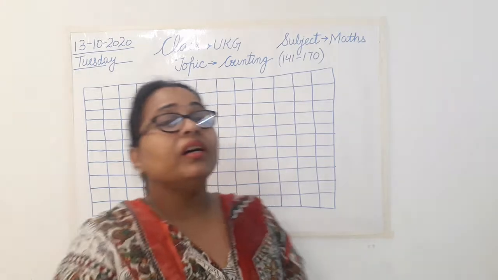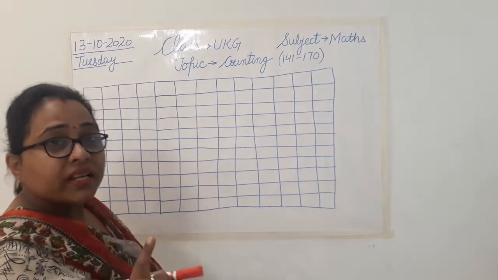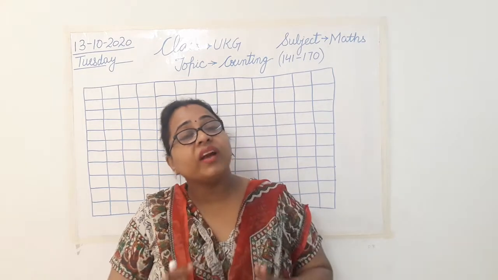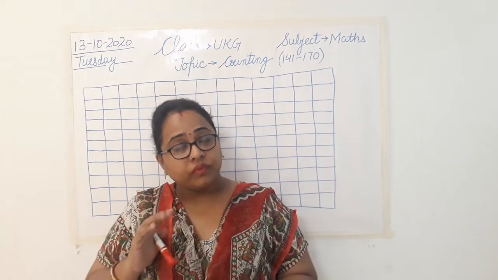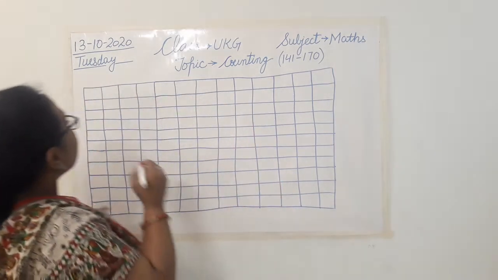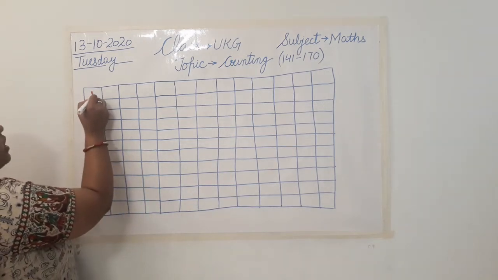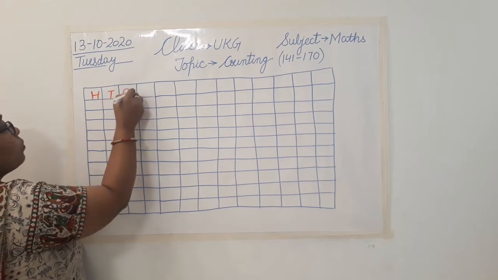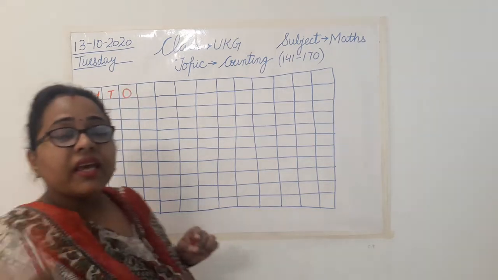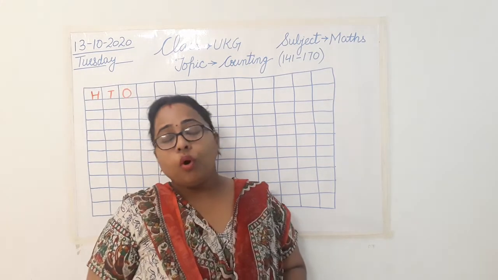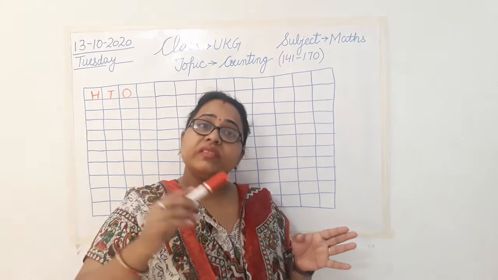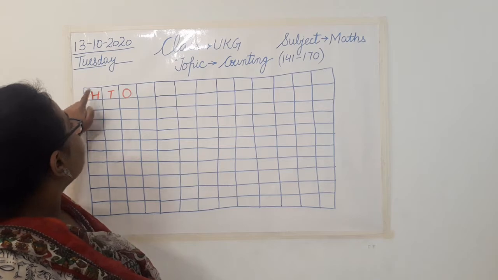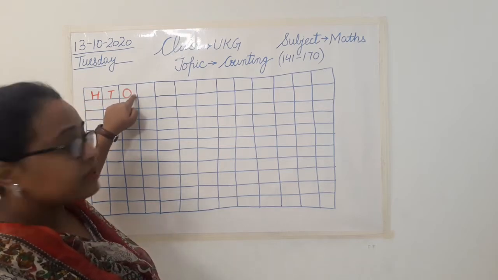So those were hundreds, tens, ones. See, whenever you write, we always write HTO. You remember that? Whenever we write, we write it like this, HTO. But never say it like HTO. No. Always say hundreds, tens, ones. When we speak, we say hundreds, tens, ones.